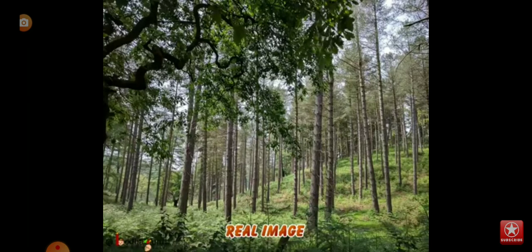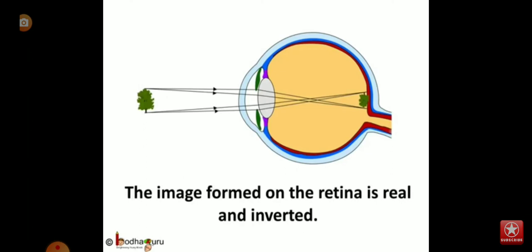Remember, the brain turns the image around, so that we are not confused when we see objects.